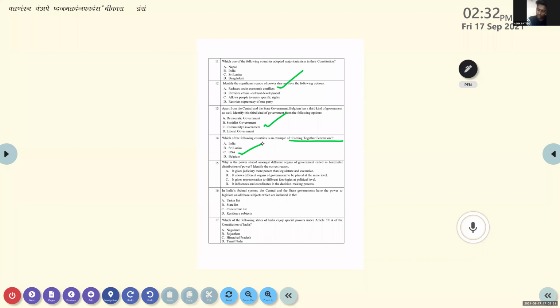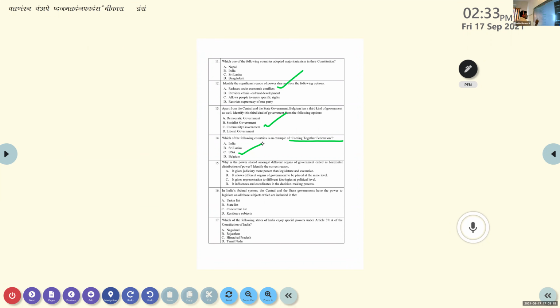Why is the power shared among different organs of the government called a horizontal distribution of power? Identify the correct reason. Read the options and tell me the answer. Sir, option B. It allows different organs of government to be placed at the same level. Okay, so the answer is option B.